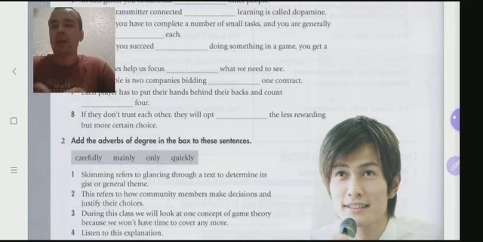This refers to how community members make decisions and justify their choices. So members quickly make decisions, or something like this. What do you think? During this class, we will look at one concept of game theory because we won't have time to cover any more.